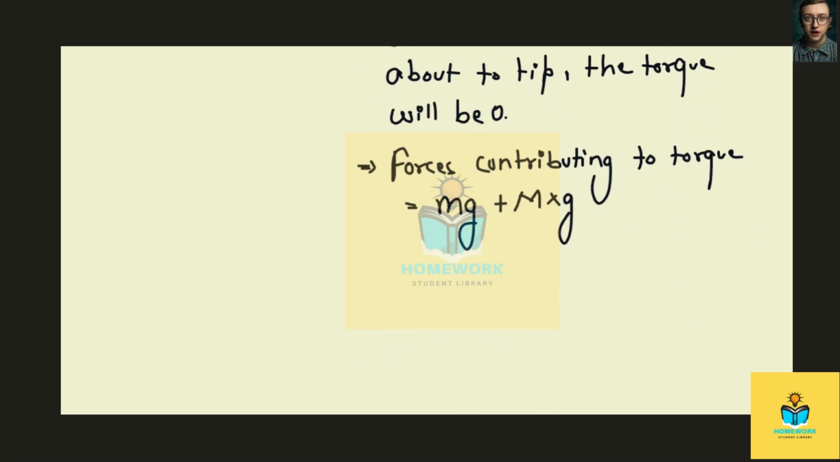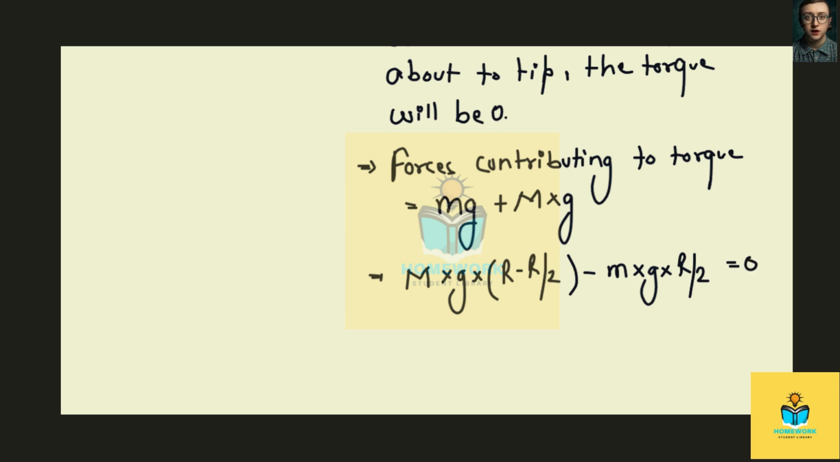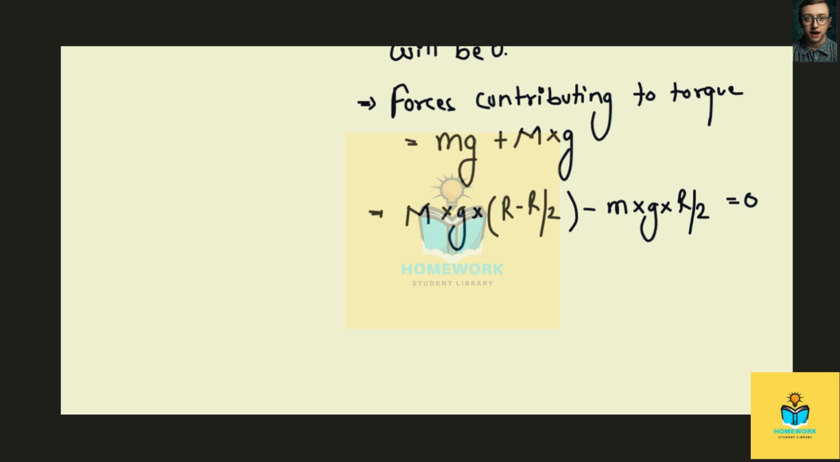Now the torque due to the weight of the table is negative because it is in clockwise direction. We can write the equation for torque as M into g into (r minus r by 2) minus small m into g into r by 2, and that equals 0, where r is the radius of the table. Solving this equation gives us the maximum mass that can be placed on the edge of the table without causing it to tip. We find that the maximum mass is equal to the mass of the table.